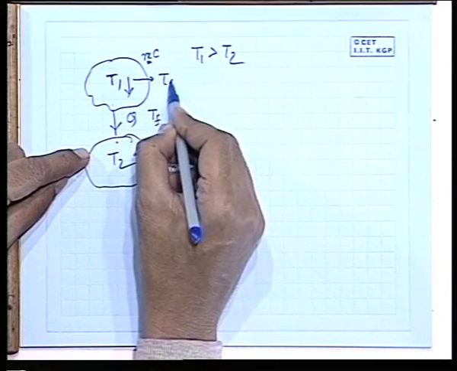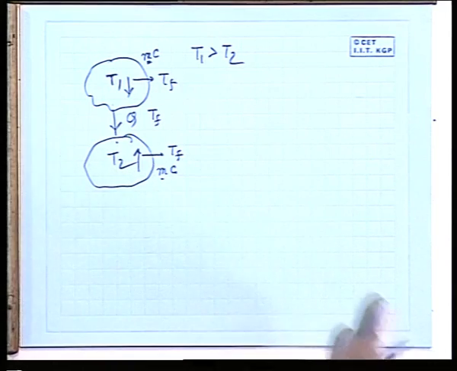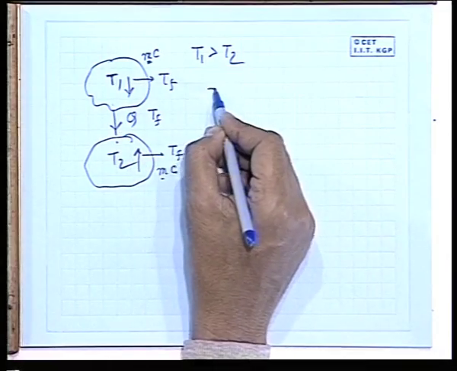T1 will go to this Tf and T2 will go to Tf. When the temperature equalization is there, there will be no heat transfer. So, just as in the earlier case, the natural spontaneous heat transfer between two constant temperature reservoirs, now I consider the most natural case: two finite systems with finite capacities. So what is this Tf?